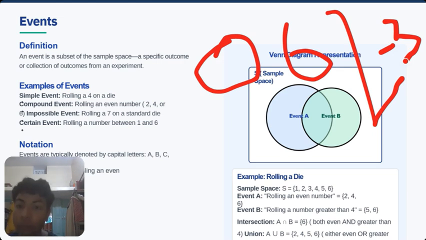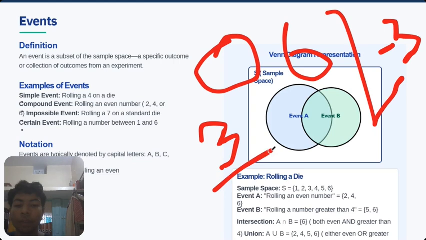Some examples are a simple event, rolling a four on a die, and a compound event, rolling an even number, two, four, or six, on a die. When we talk about getting an even number on the dice, the probability is 1/2. There are six faces on the dice and three even numbers on the dice. When we divide three by six, we get 1/2.